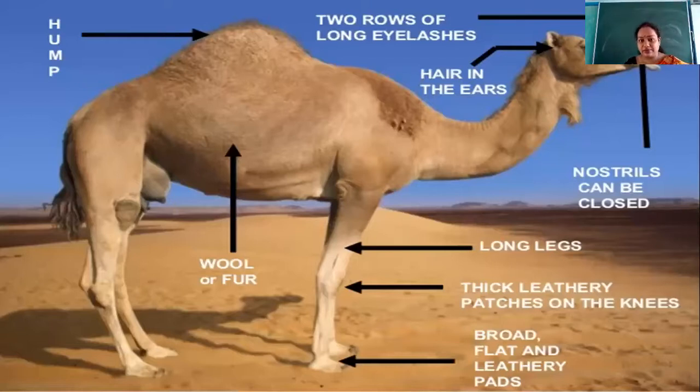Okay, like cactus. The lips of the camels are thick enough that they can eat that prickly plant also. They can eat thorny plants, which is why their lips are so thick. And they will not get hurt. Otherwise, if the lips are thin, definitely these prickles, the spines which are present, may hurt it.